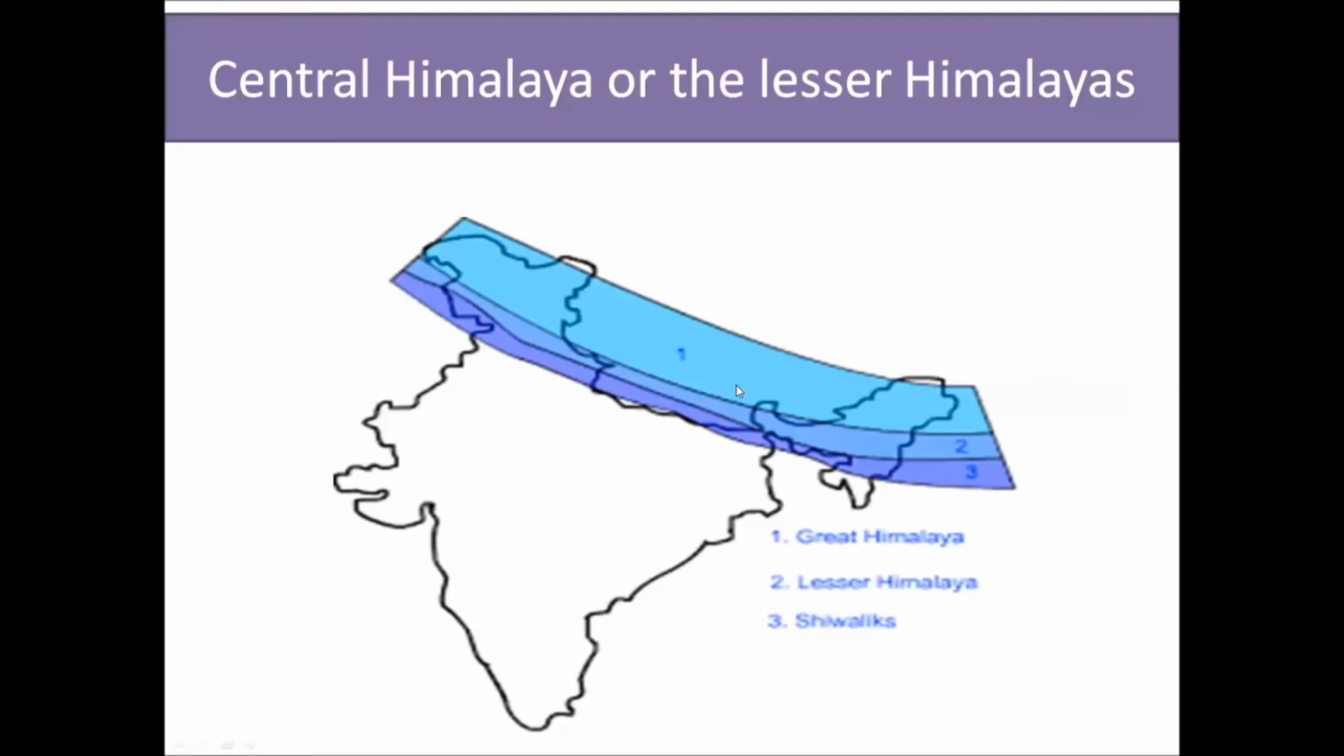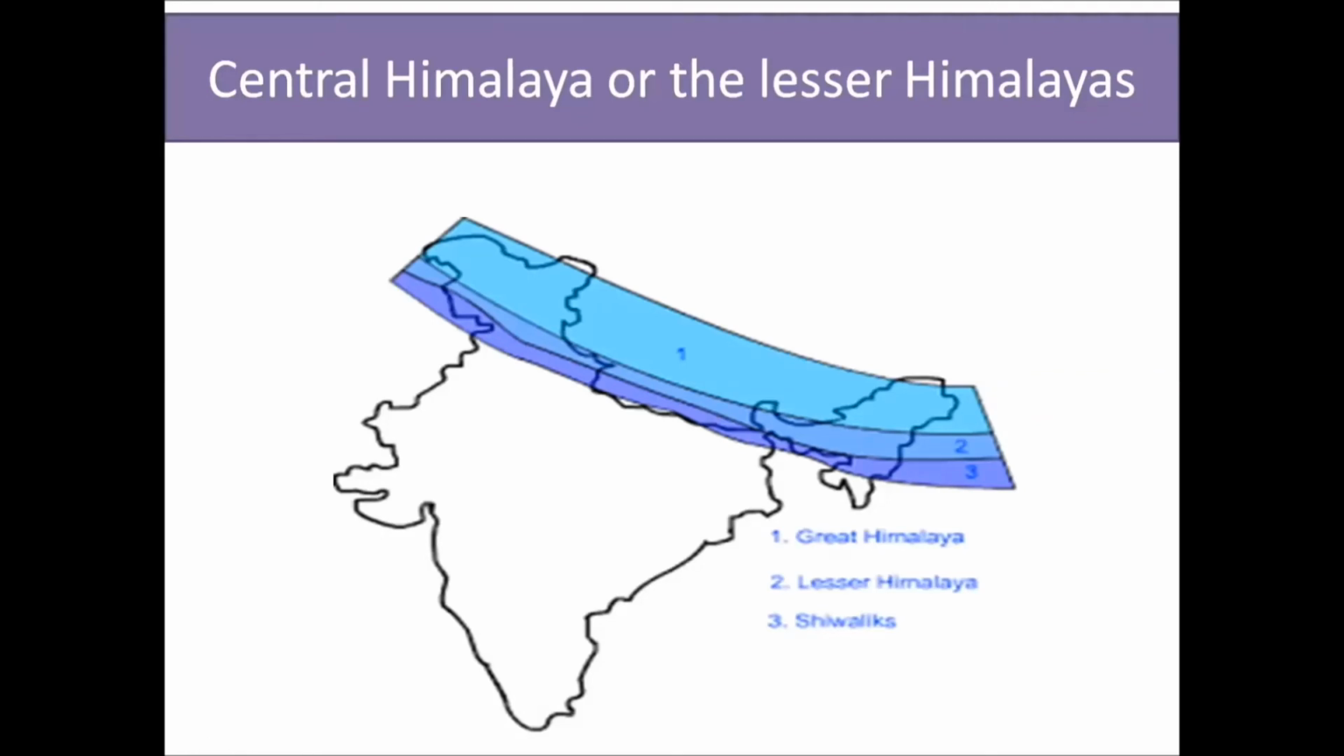Now, the second range to the south of the Greater Himalaya is also spread over a wider area. This second part is the Lesser Himalaya. It is called the Central Himalaya or the Lesser Himalaya. Why central? Because it is in between the Greater Himalaya and the Shivalik ranges. For that reason, it is also called the Central Himalaya. The width of it is 80 to 100 kilometers.